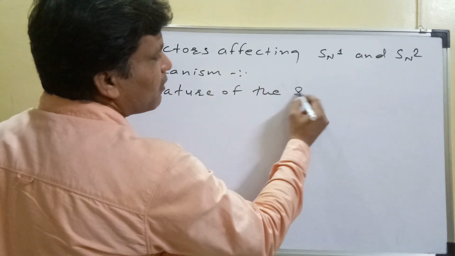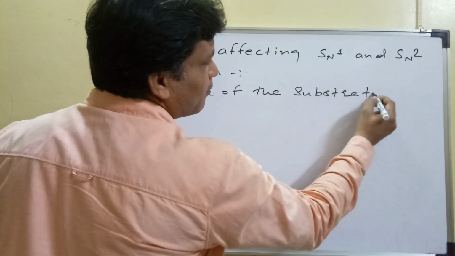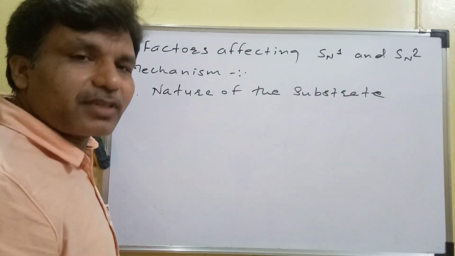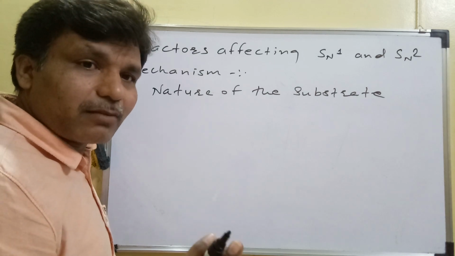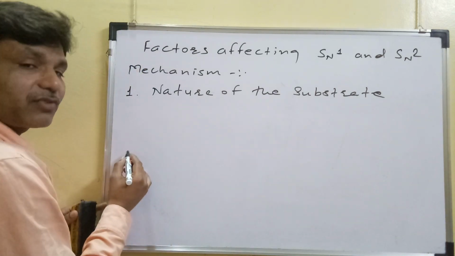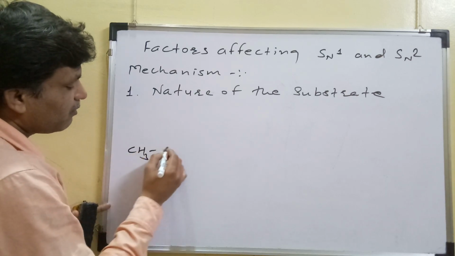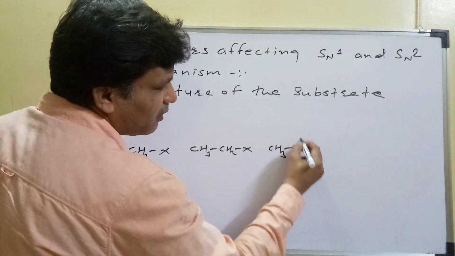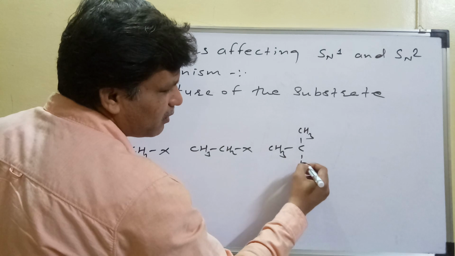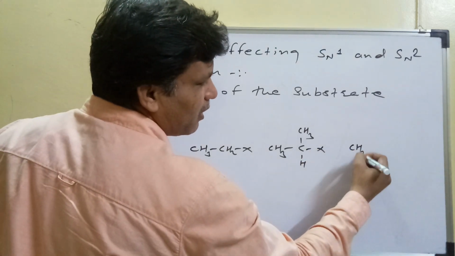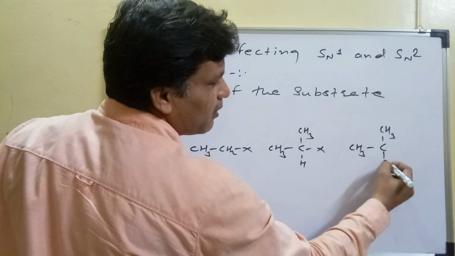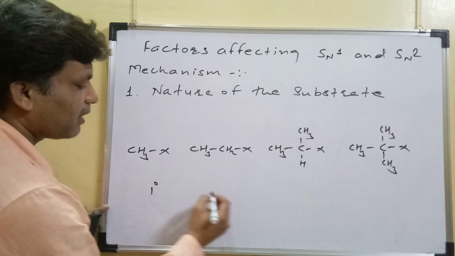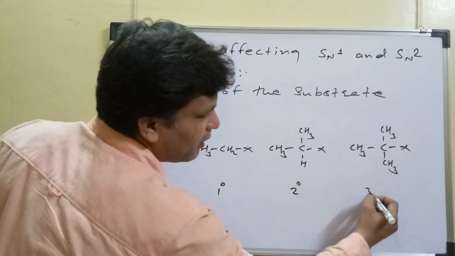Nature of the substrate. In these reactions, the alkyl halide is used as a substrate. So we have to think about the nature of the alkyl halide. So we'll write different alkyl halides. Here methyl halide, ethyl halide, isopropyl halide, and this is a tertiary butyl halide. This is primary, this is secondary, this is tertiary.